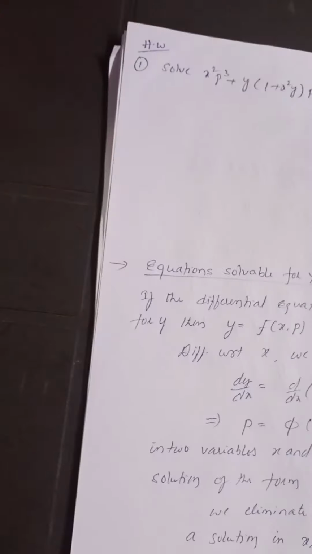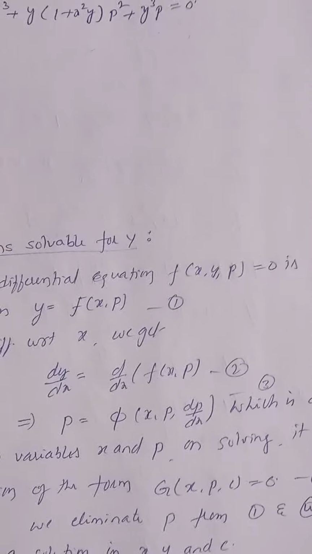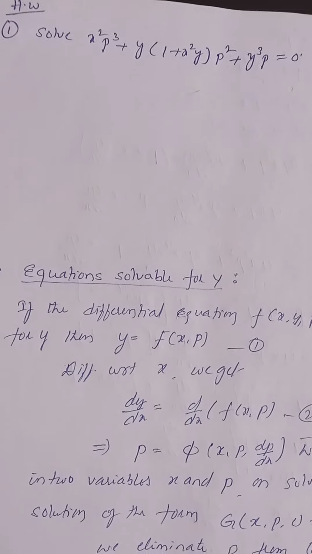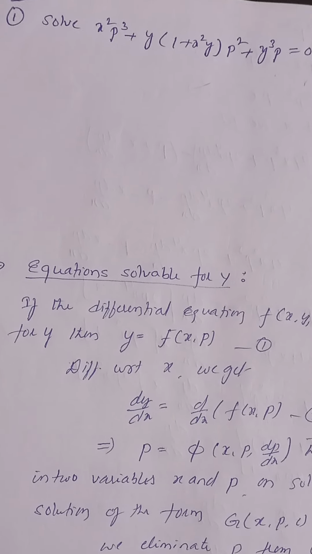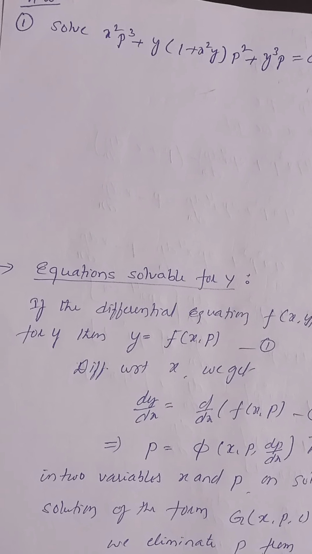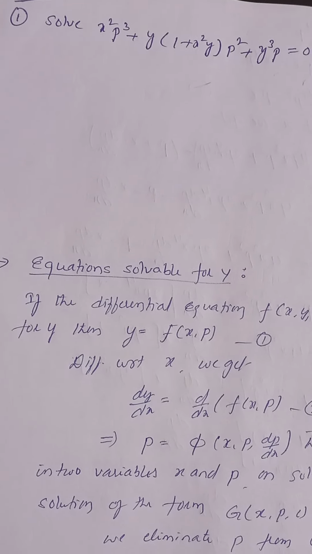Right. Next topic is equation solvable for Y. That means, suppose the given differential equation contains Y whose degree is at most 2. Either the degree of Y is equal to 1 or at most 2. Then we can solve for Y. Because in most cases the given differential equation contains Y whose degree is equal to 1.